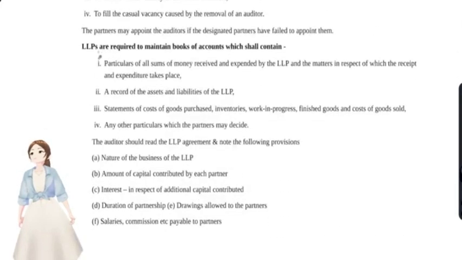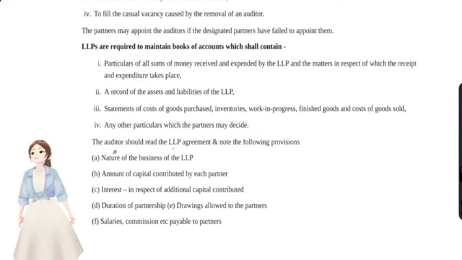Now with regards to the books that have to be maintained by LLPs, you see all the particulars of all the money that has been received and expended by the LLP, that is the cash flow that we're indirectly talking about, and the record of assets and liabilities, the balance sheet, and the statement of cost of goods sold: purchased inventories, work in process, finished goods, and cost of goods sold. These were the P&L statement. If there are any other particulars which partners may decide, they could do so. You see, cash flow statement, balance sheet, and P&L statement.